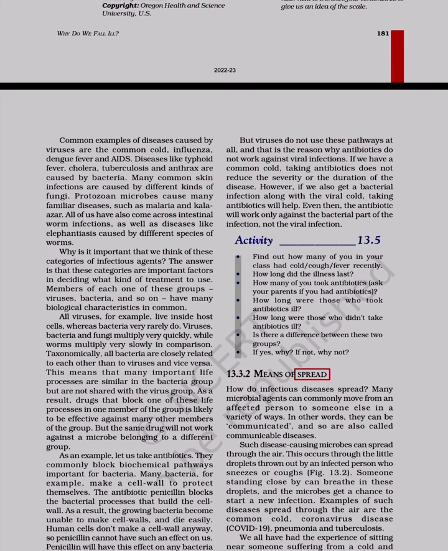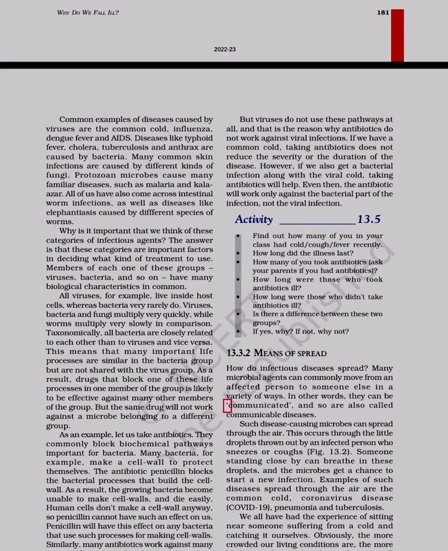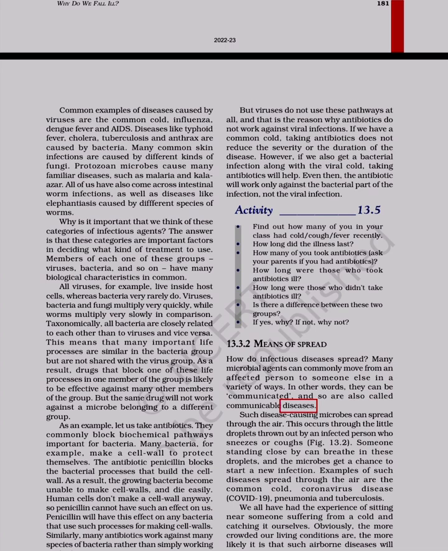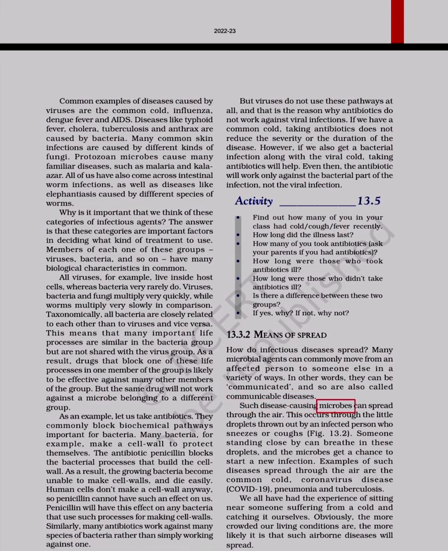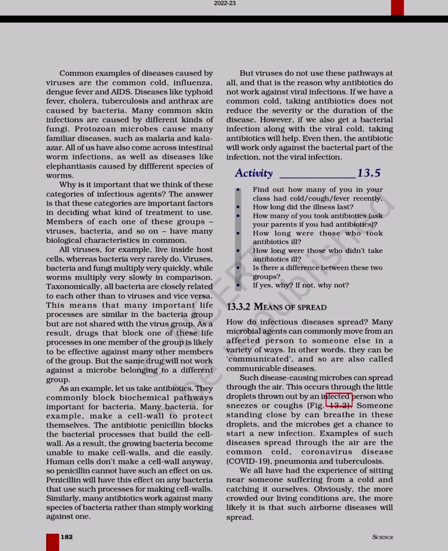2. Means of spread. How do infectious diseases spread? Many microbial agents can commonly move from an affected person to someone else in a variety of ways. In other words, they can be communicated, and so are also called communicable diseases. Such disease-causing microbes can spread through the air. This occurs through the little droplets thrown out by an infected person who sneezes or coughs.